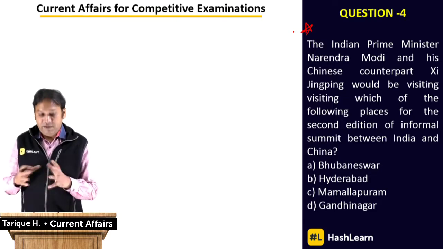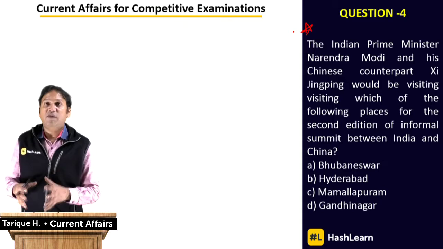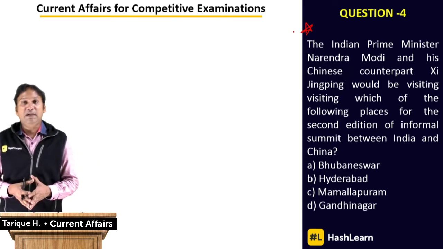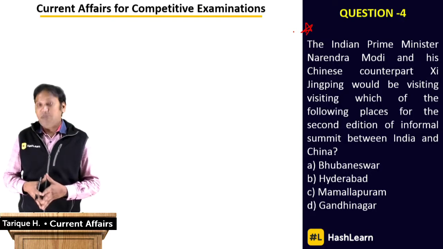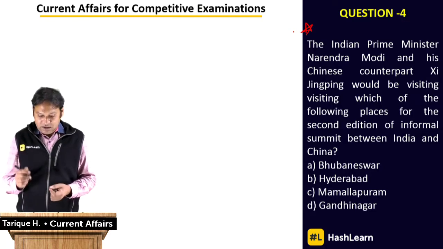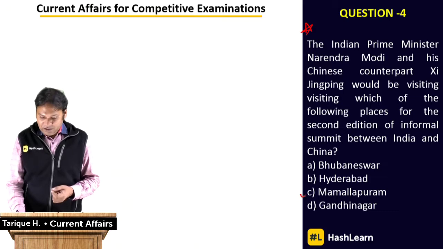India and China are having an informal meeting at which of the following places? And this is the place where the meeting will be held between our Prime Minister PM Modi and Xi Jinping, the Premier of China. The correct answer, students, here is Mamallapuram.